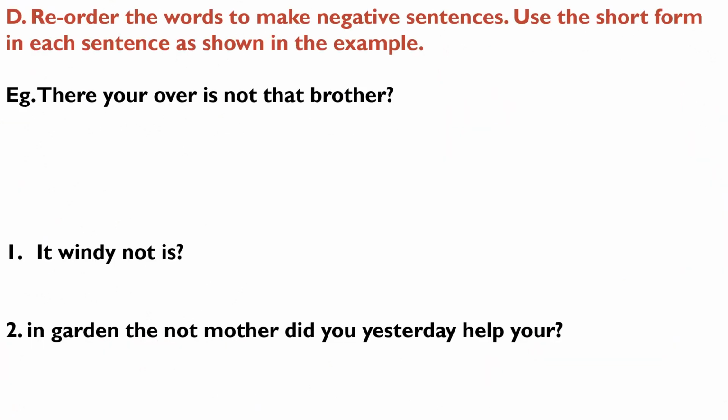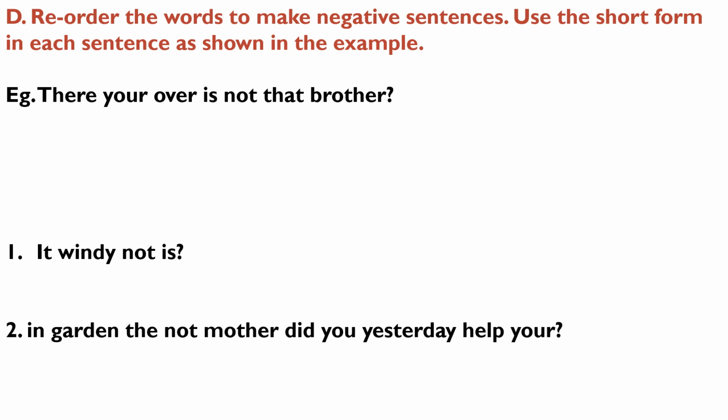We'll now solve exercise D. Reorder the words to make negative sentences. Use the short form in each sentence as shown in the example. Children, in this exercise, the words given to us are not arranged properly. So firstly, we will have to reorder the given words to make a complete thought. We are also asked to write the short form of the negative words in the sentence, as all these sentences